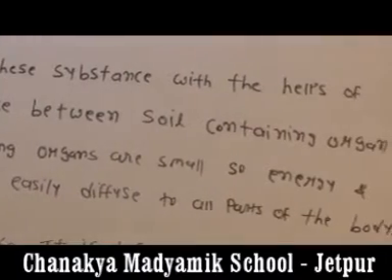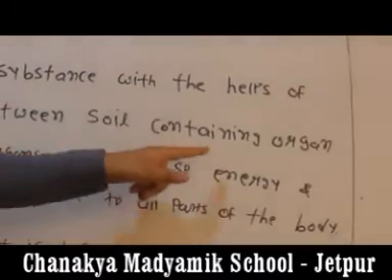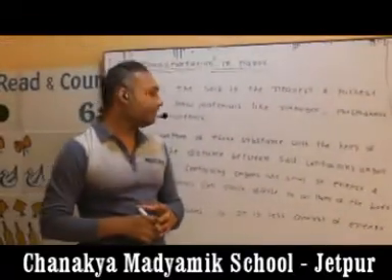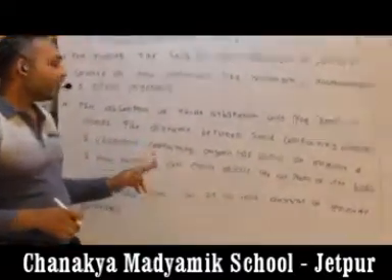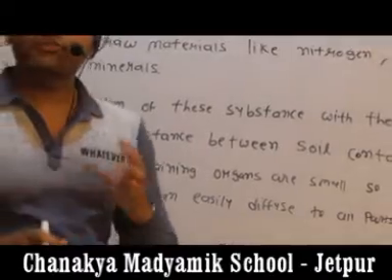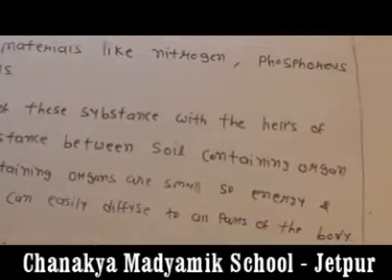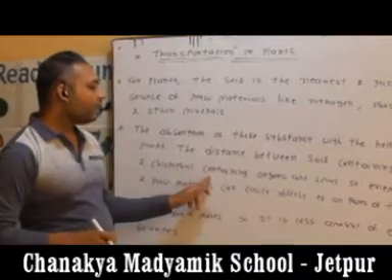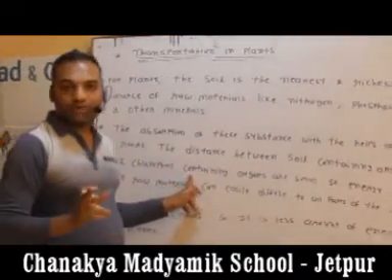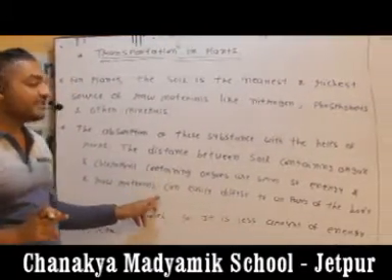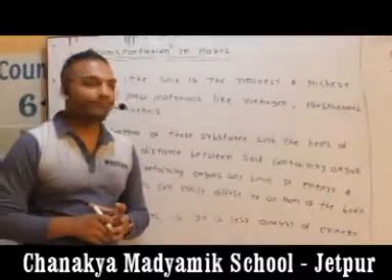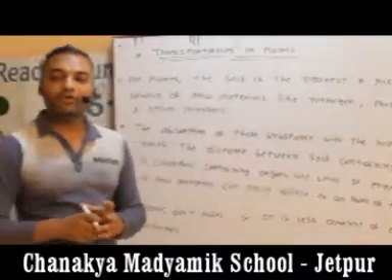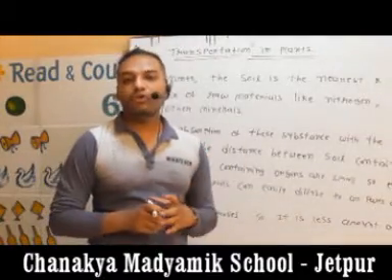It is said that soil containing organs are like stems, roots, etc., and chlorophyll containing organs means branches, fruits, flowers and leaves. So the distance between the soil containing organ and the chlorophyll containing organ is small. Therefore, diffusion easily takes place. Why? In a small plant, the height is small. Therefore, water is easily transferred to all of the body parts.